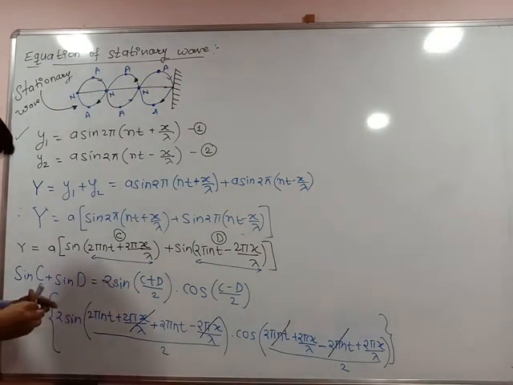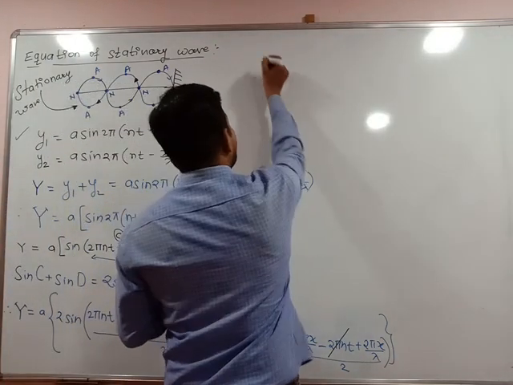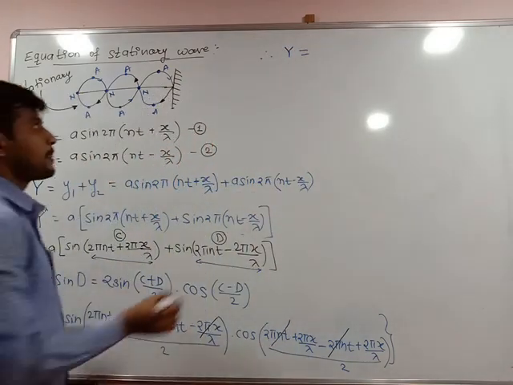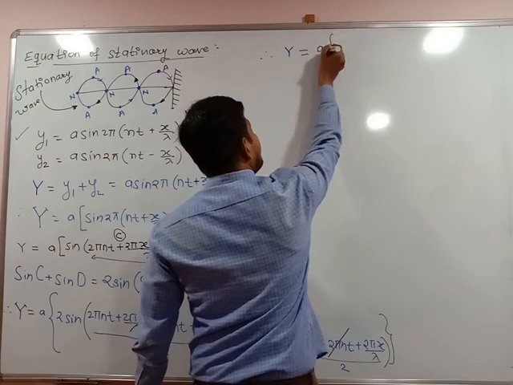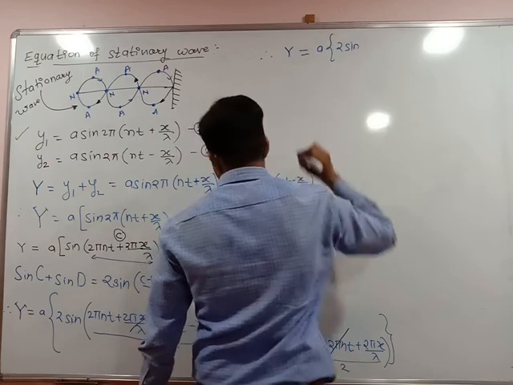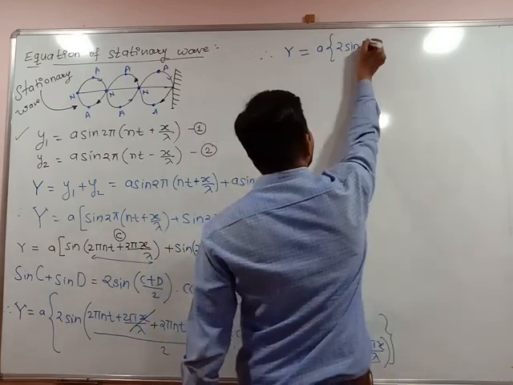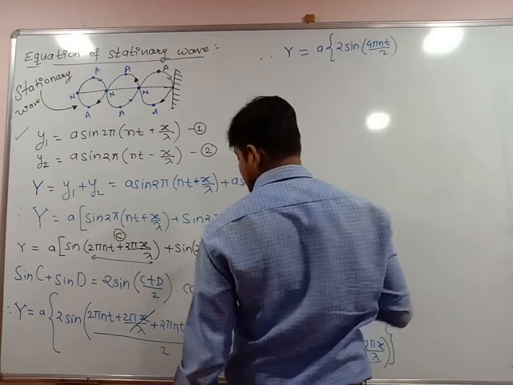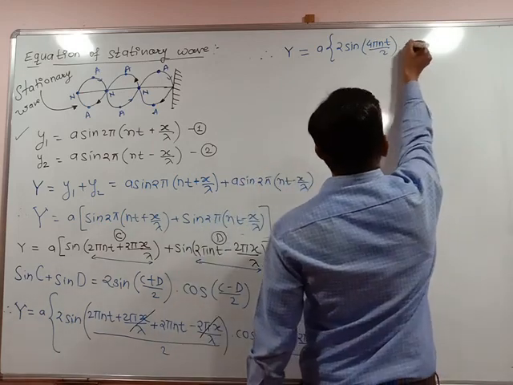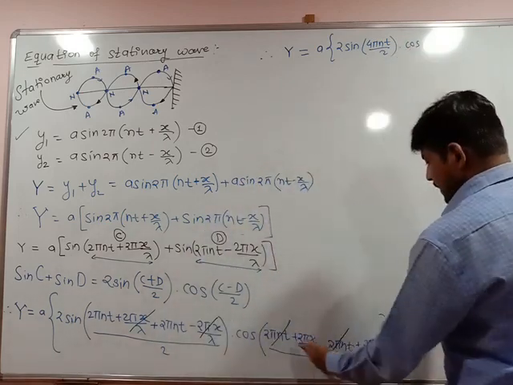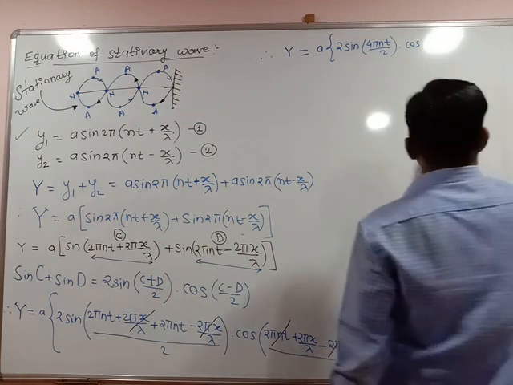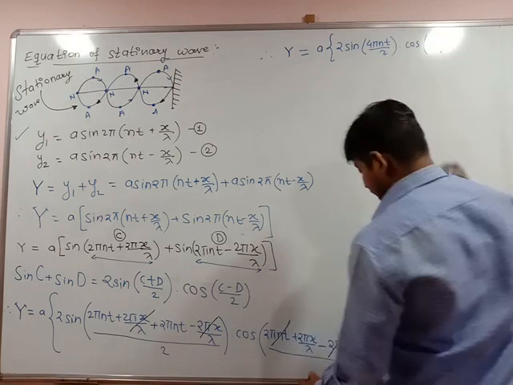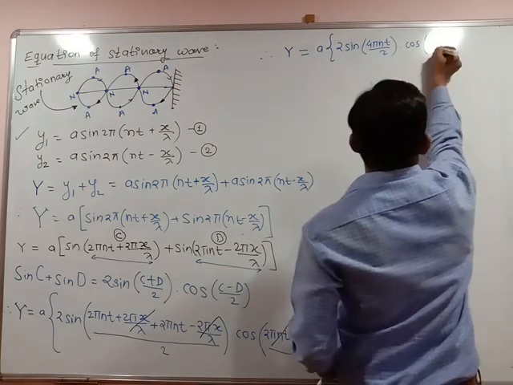Let's change it from the equation. Therefore y is equal to a, 2 sin 4 pi nt divided by 2, into cos 2 pi x upon lambda plus 2 pi x upon lambda, which is 4 pi x upon lambda, divided by 2.